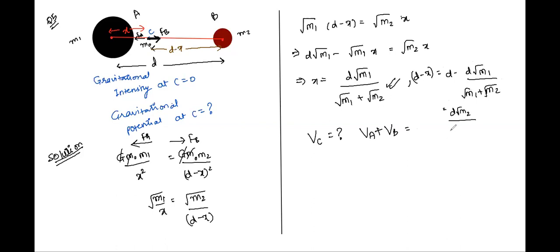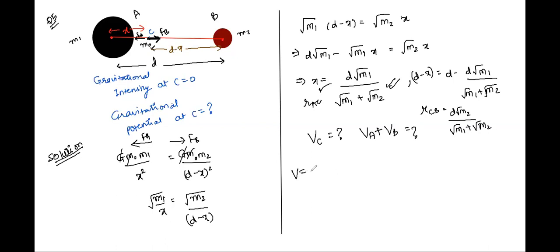D root M2 upon root M1 plus root M2. So this is the distance of the point C till the point B. Let's call it RCB, and let's call this one RAC. Now we'll sum the two potentials at point C because of A and because of B to get